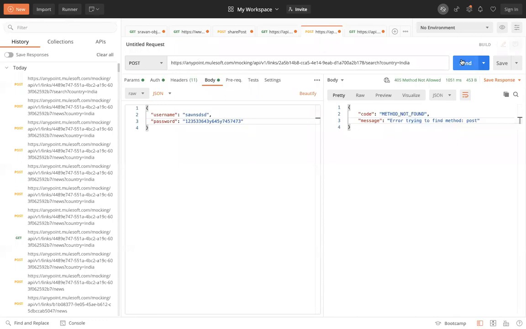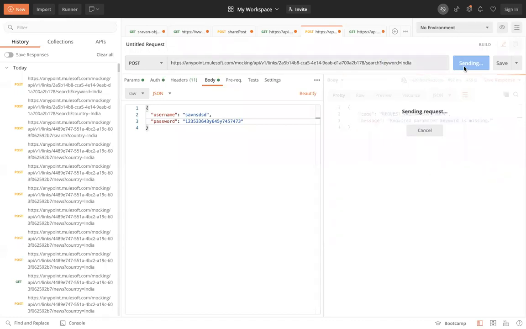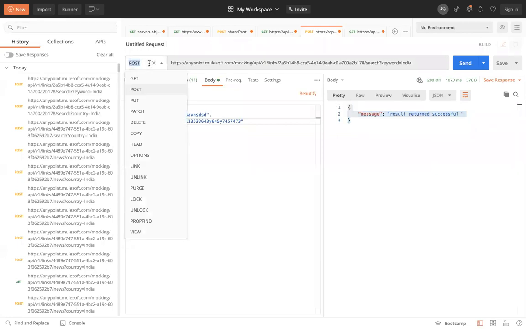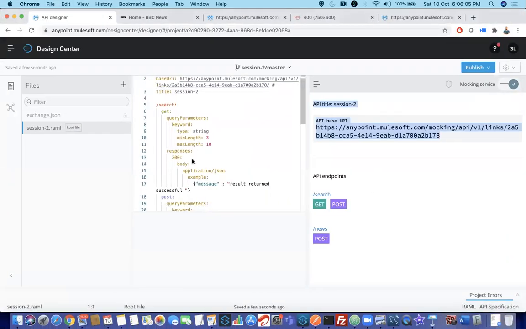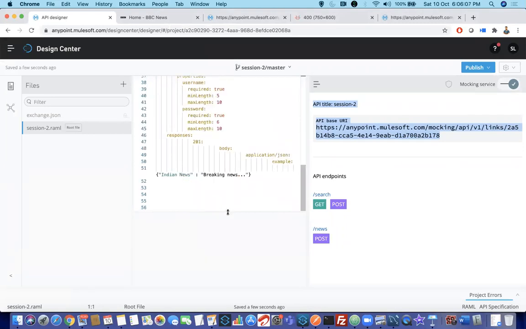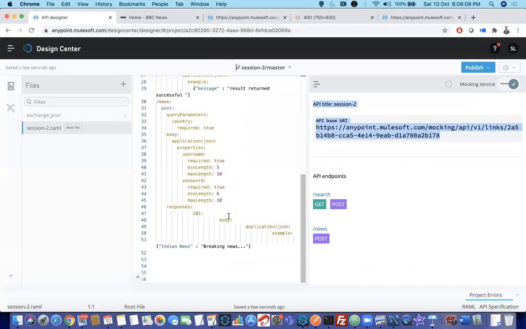Okay, send it. It is saying required parameter keyword is missing, because for search we are using the keyword parameter. Now you are getting a successful result for the post method also.